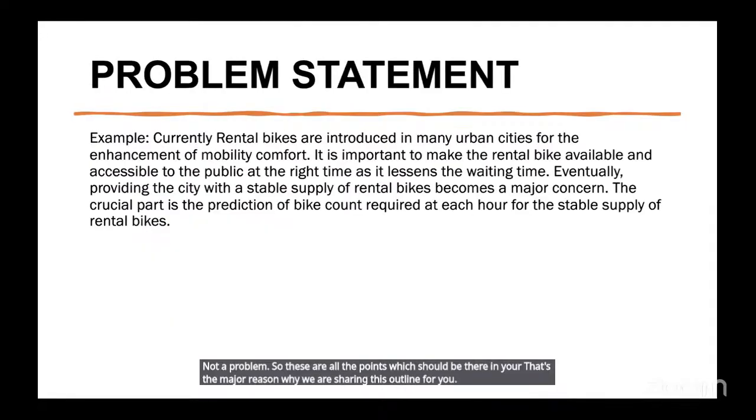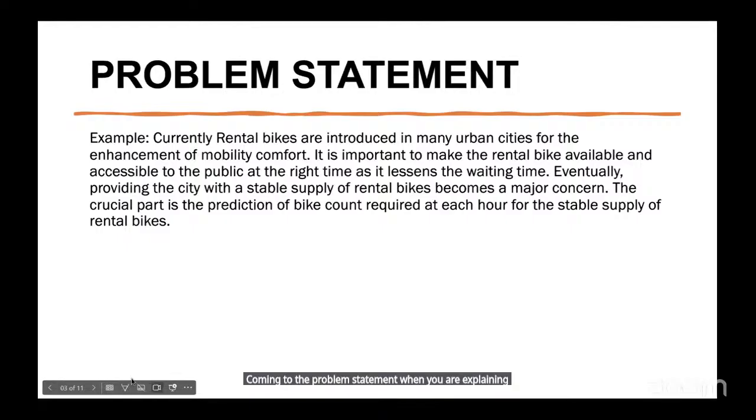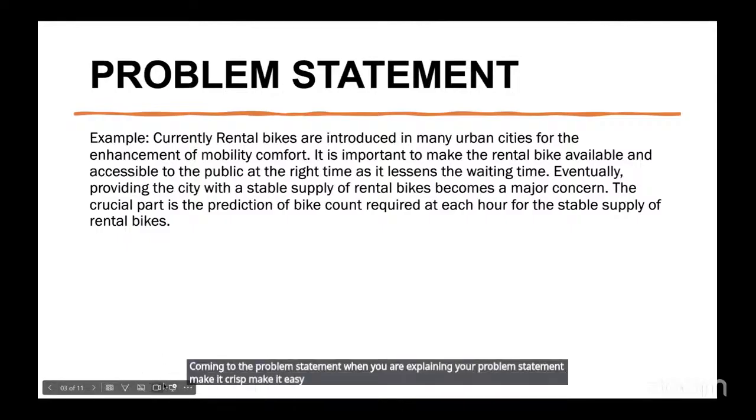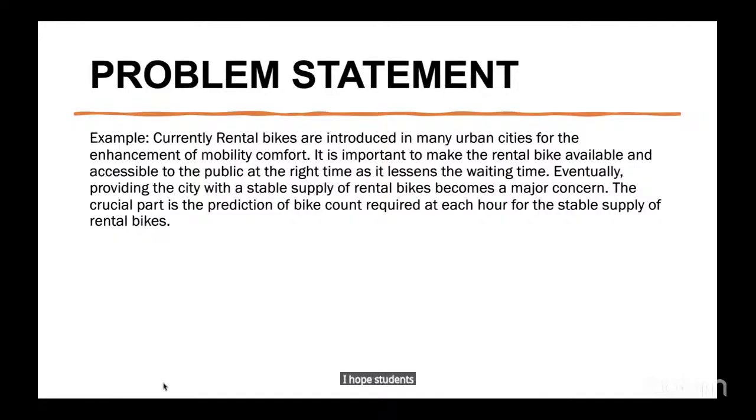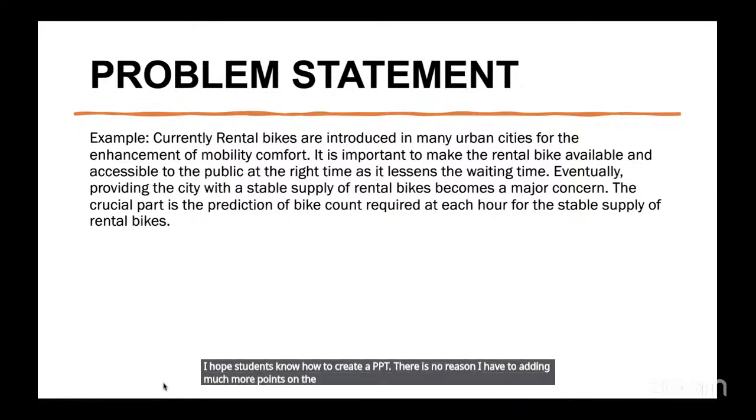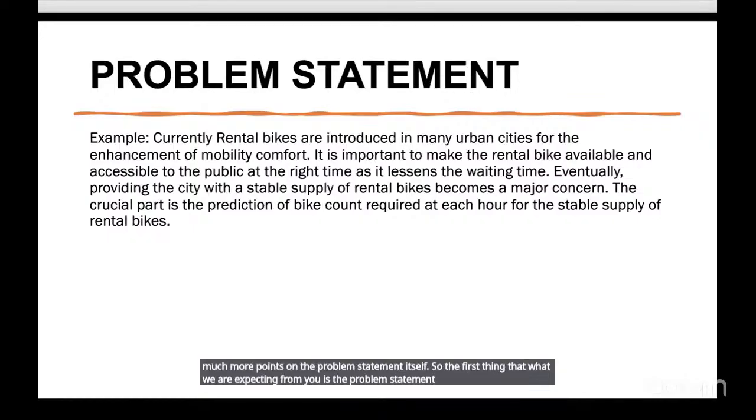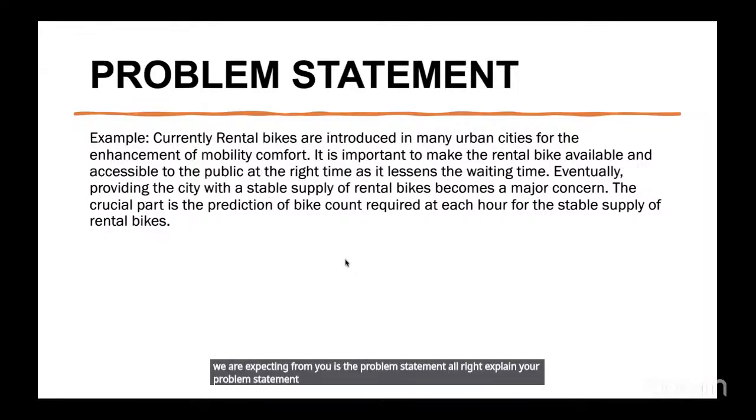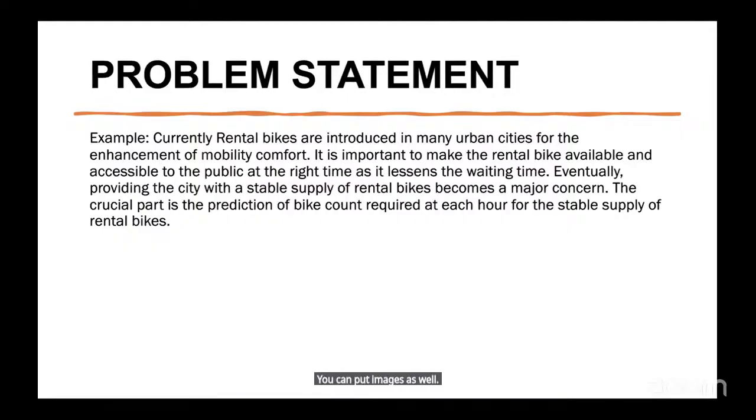Coming to the problem statement, make it crisp and easy for people to understand. Do not write your solution in your problem statement because that will not help you much. I hope students know how to create a PPT. The first thing we are expecting from you is the problem statement, explained as crisply as possible. If you want to keep images to explain your problem statement, you can put images as well.